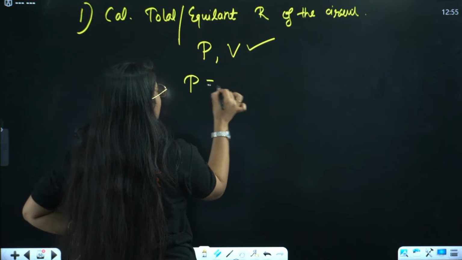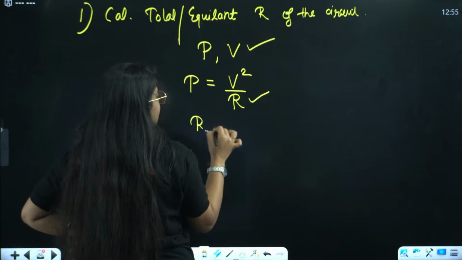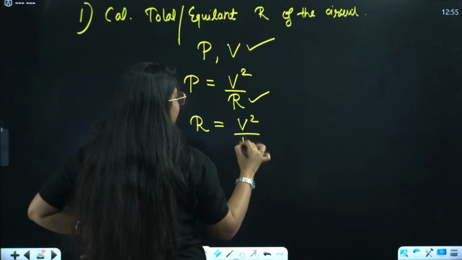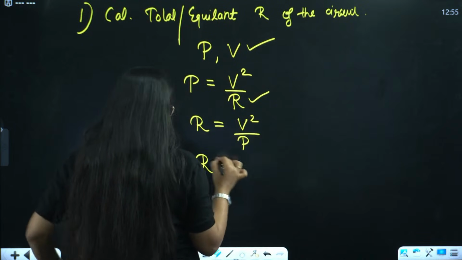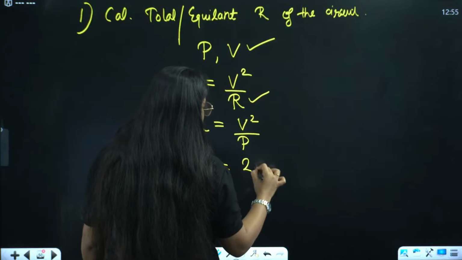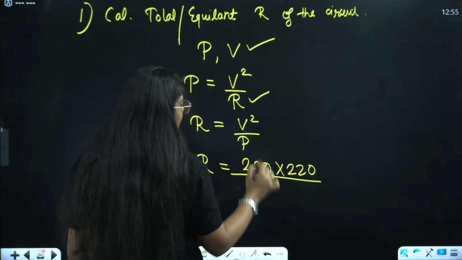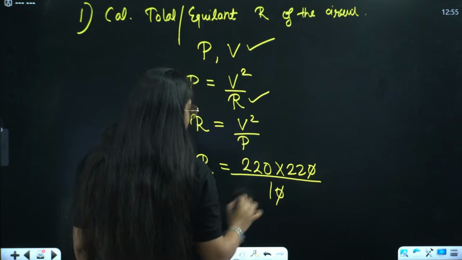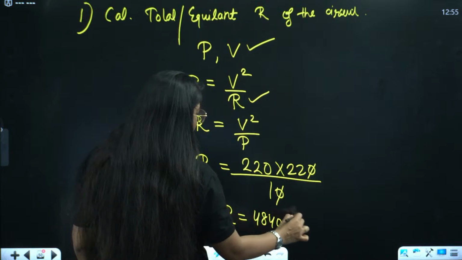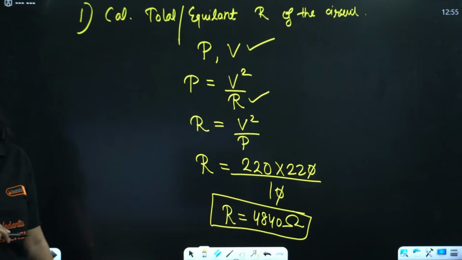Now we have power and we have voltage. Can I use P equals V square divided by R and find the resistance? This will be R equals V square divided by P. What is V? V is given as 220 and it's squared, so that will be 220 into 220. Power is 10 watt, so this cancels out. R will be 4840 ohm. So the total resistance is 4840 ohm, right?